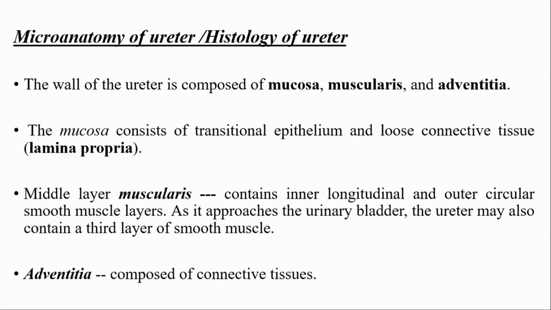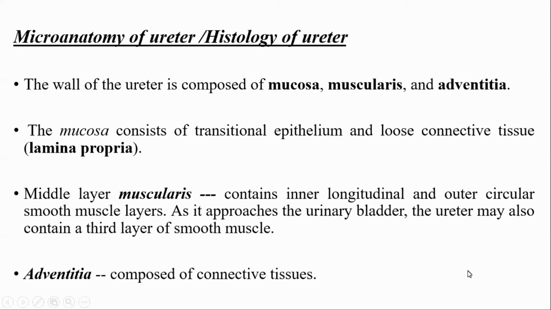Mucosa contains urothelium, that is transitional epithelium. Middle layer, muscularis, contains inner longitudinal and outer circular layer, and as it closes to the urinary bladder, it contains a third layer of muscle cells. Then adventitia, the connective tissue layer outside the muscle layer. So 3 walls, right?